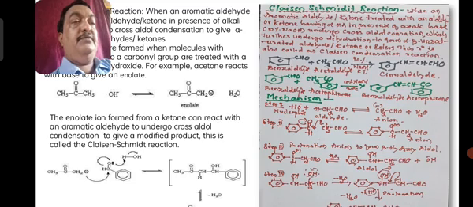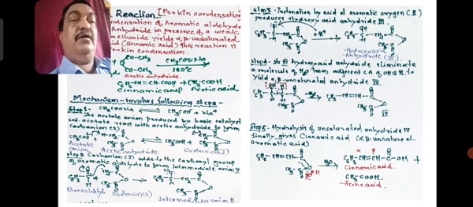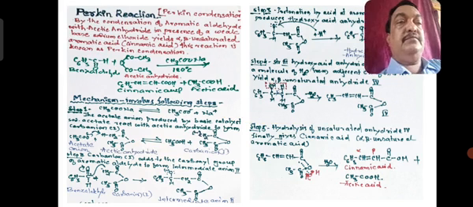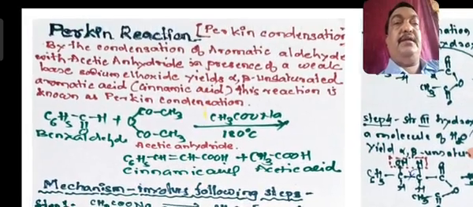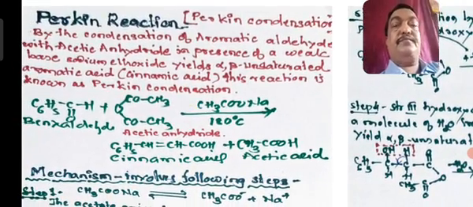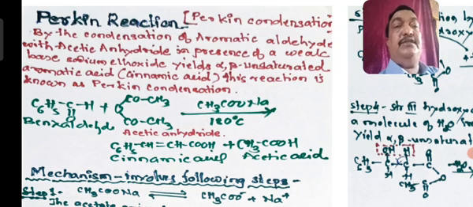Okay. Now with this, I move to another reaction called the Perkin reaction. So what is this Perkin reaction? See this slide particularly. When benzaldehyde is treated with acetic anhydride, what is acetic anhydride? CH3COOCOCH3, or generally represented as (CH3CO)2O. It is acetic anhydride.